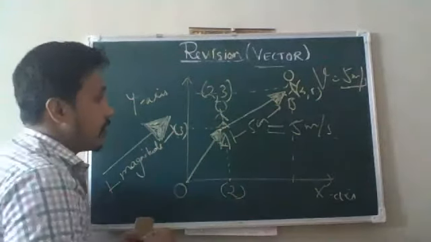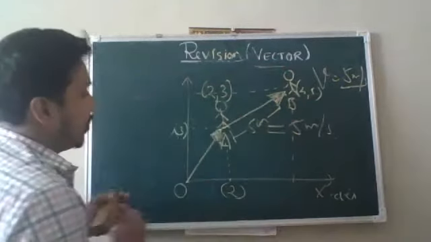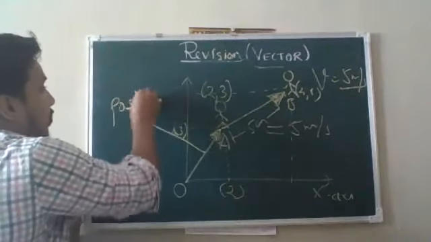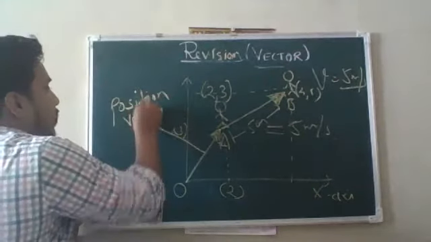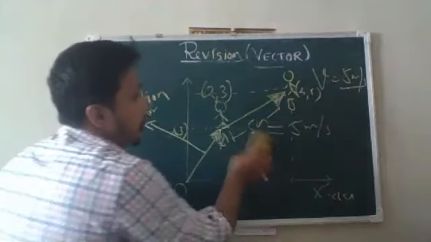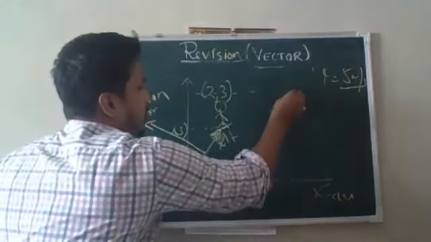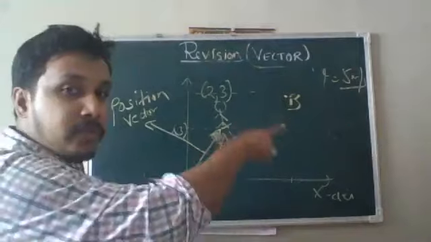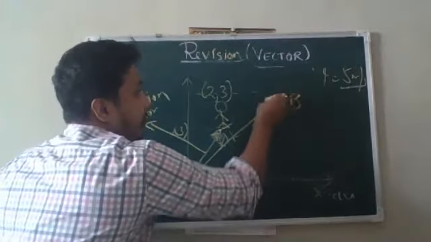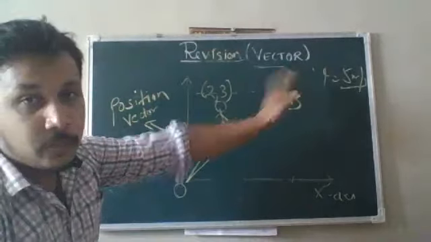So this type of vector is called a position vector. Similarly, I can define the position of point B from the origin with the help of another position vector. Okay, the length of this arrow is the distance from the point O to point B.